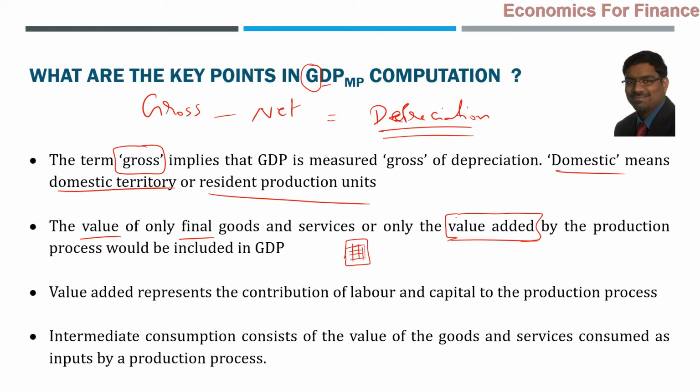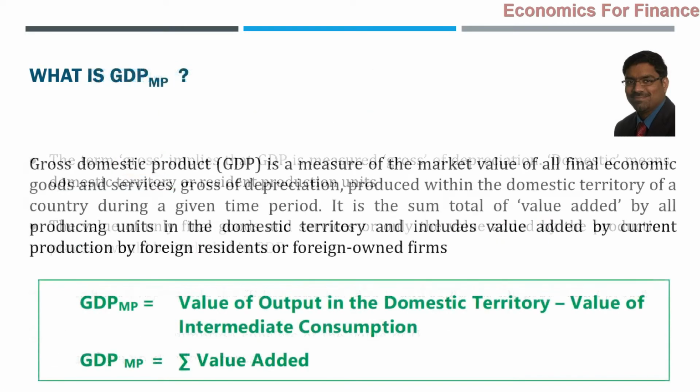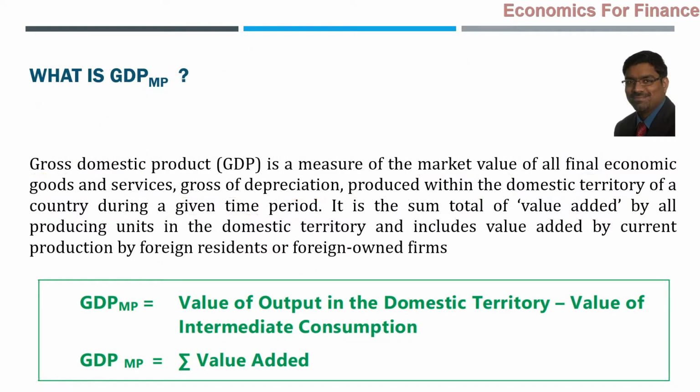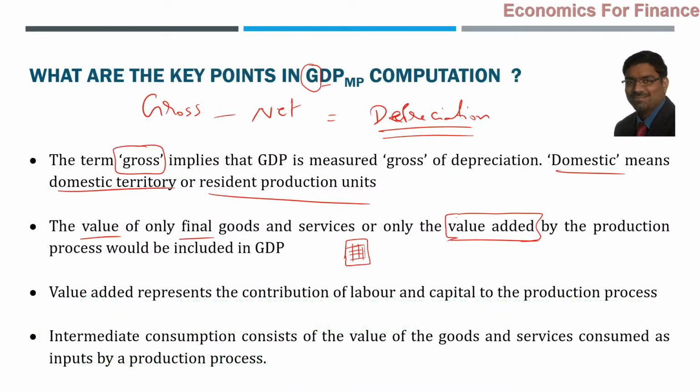So the point here is, only the value of final goods and services has to be taken. From that, intermediate consumption has to be excluded. That is why the value of intermediate consumption has to be excluded. That means only the final value of final goods and services is to be taken into consideration, without taking the intermediate goods consumption value. In other words, excluding it from the final value. Then what is this value added?